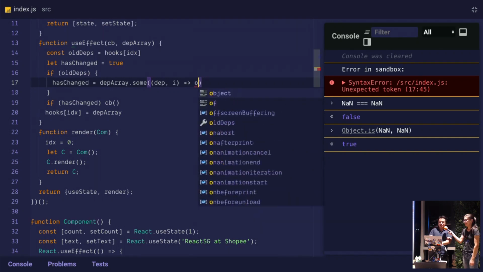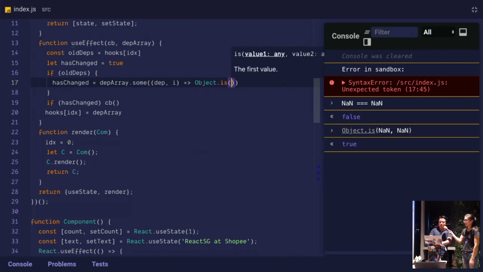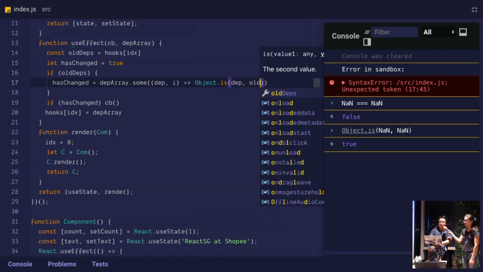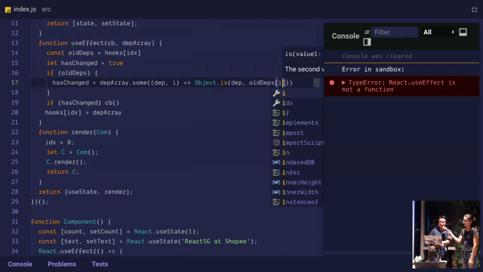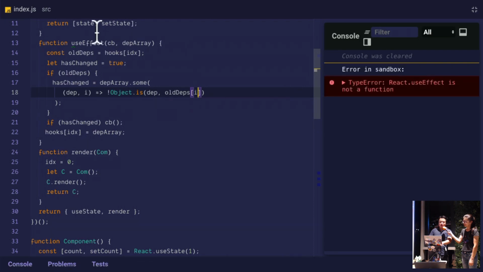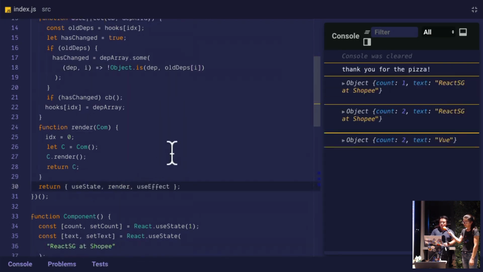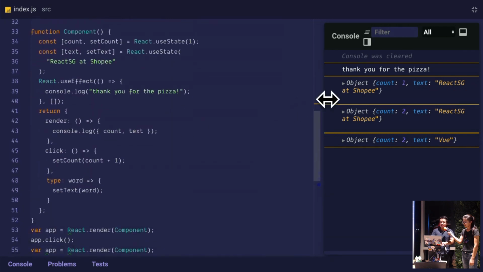So we'll index. We'll say Object.is oldDeps, correct, the current deps and the old deps indexed by that index as well, and then we'll have a not in there, because that's the logic of that. So let's take that useEffect, and then we'll expose it on the React object over here. And now we can see something.